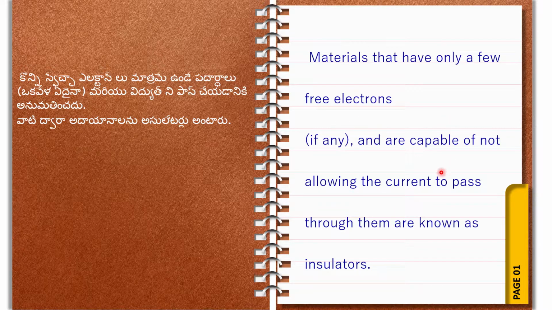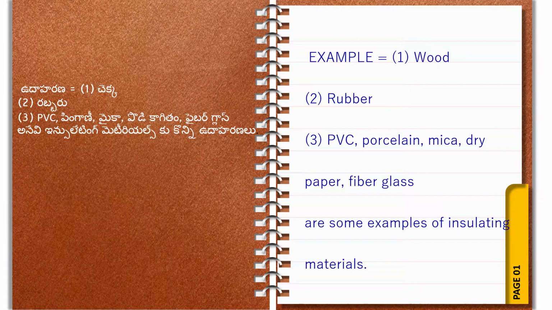Or also we can say that materials that have only few free electrons and are capable of not allowing the current to pass through them are known as insulators. This is a very important point. Insulator means it does not allow the current inside. That material we can say is an insulator.